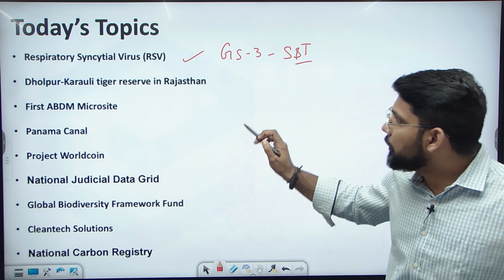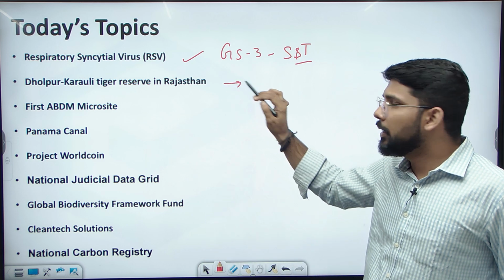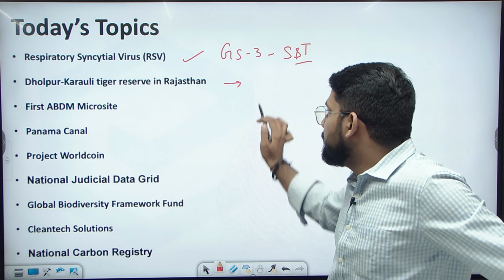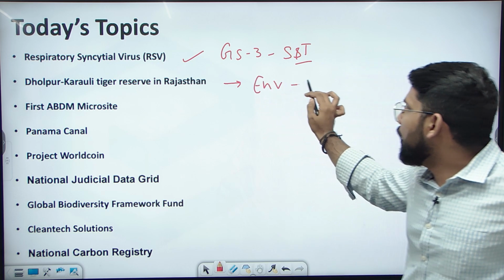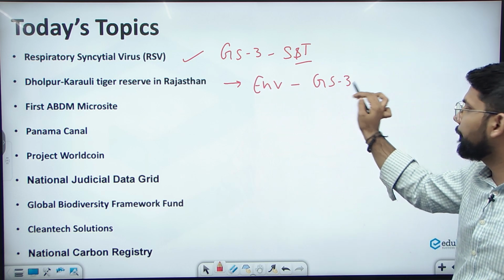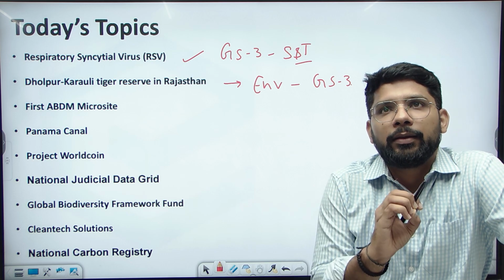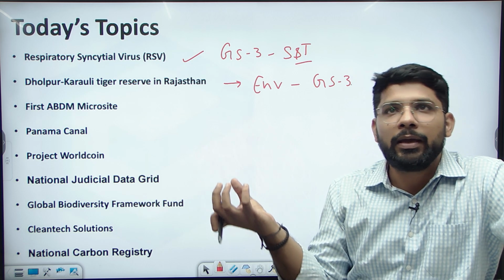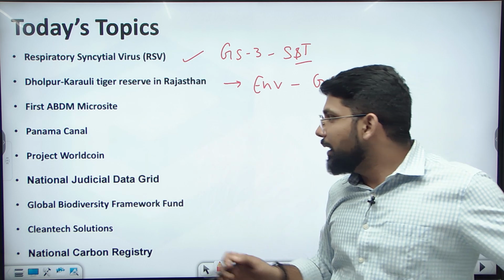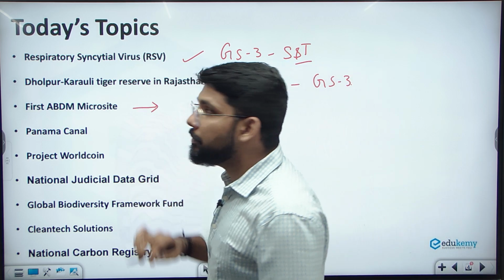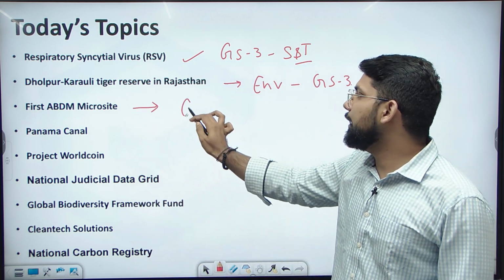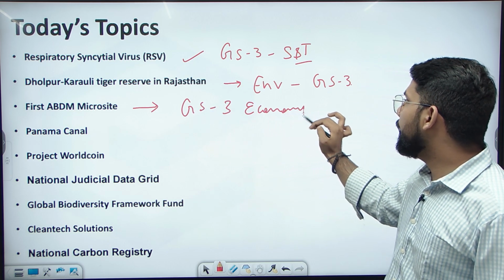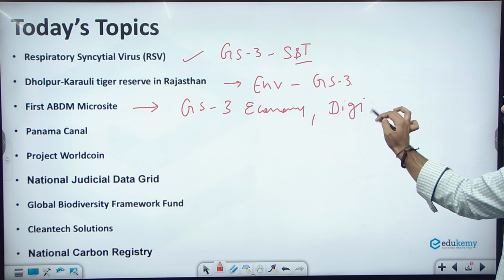Similarly, the next is the Dholpur Karoli Tiger Reserve in Rajasthan. Recently, a new tiger reserve was announced by the NTCA in Rajasthan. This links to the environment, and environment is under GS3. So whenever you are reading, you need to link the topics with which part of the syllabus and under which subject. Next, Ayushman Bharat Digital Mission Microsite. This comes under GS3, under the economy, or digital infrastructure.